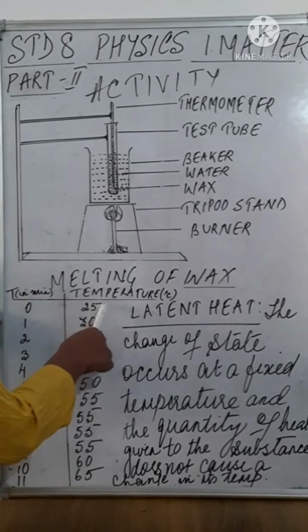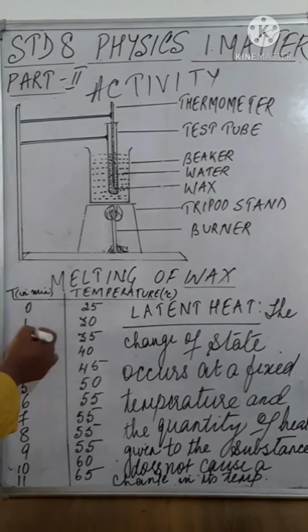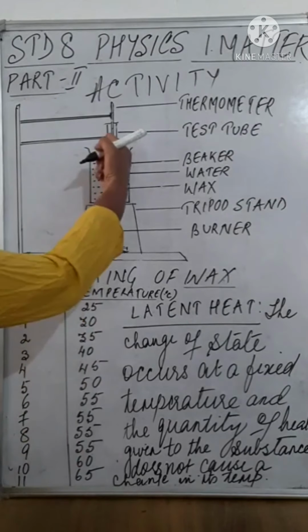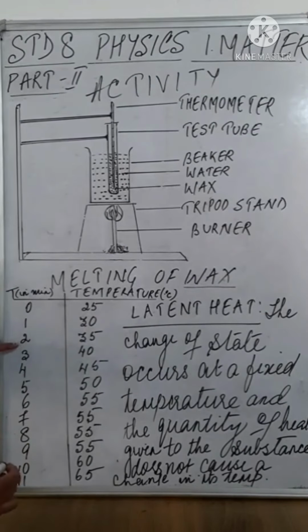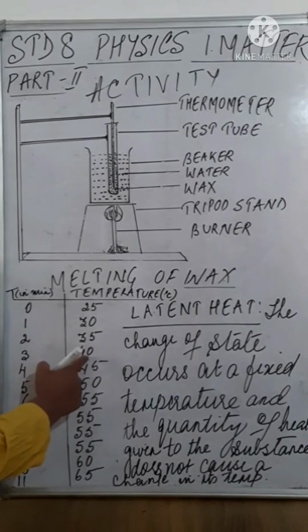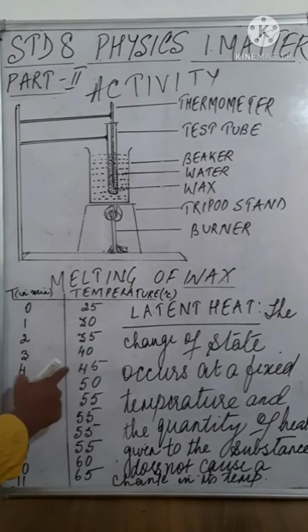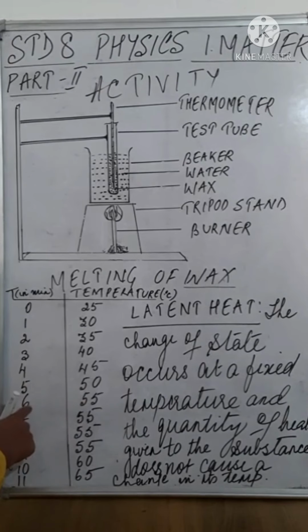At the beginning, it is at 25 degrees Celsius room temperature. Then, after 1 minute, the temperature which shows on the thermometer is 30 degrees Celsius. After 2 minutes, 35. After 3 minutes, 40 degrees Celsius. After 4 minutes, 45. It goes on this way. After 5 minutes, 50 degrees Celsius. After 6 minutes, 55 degrees Celsius.